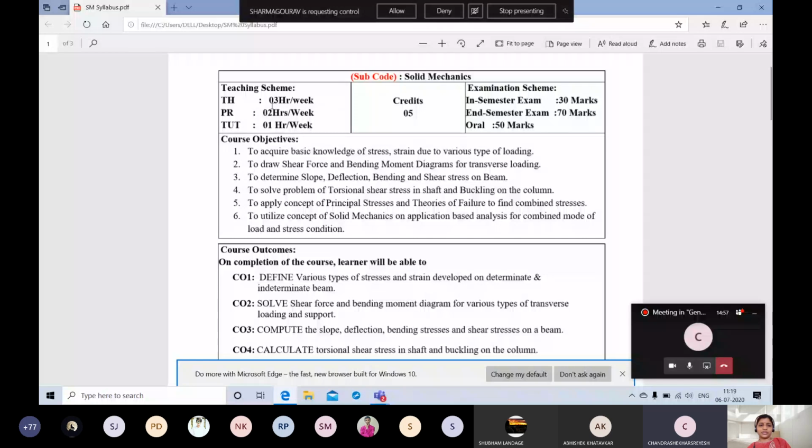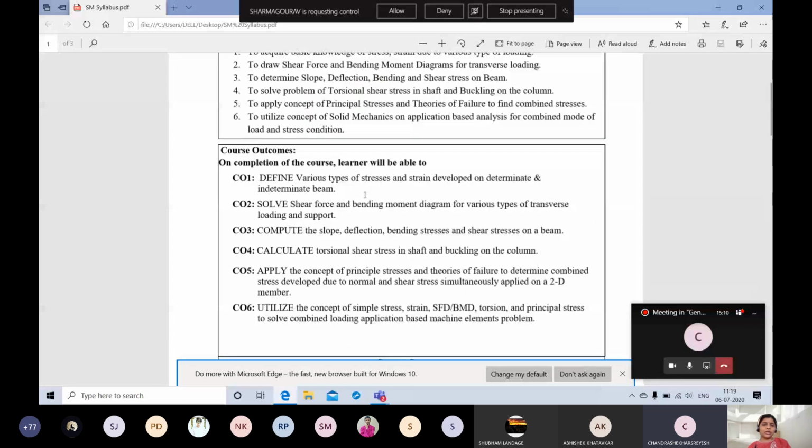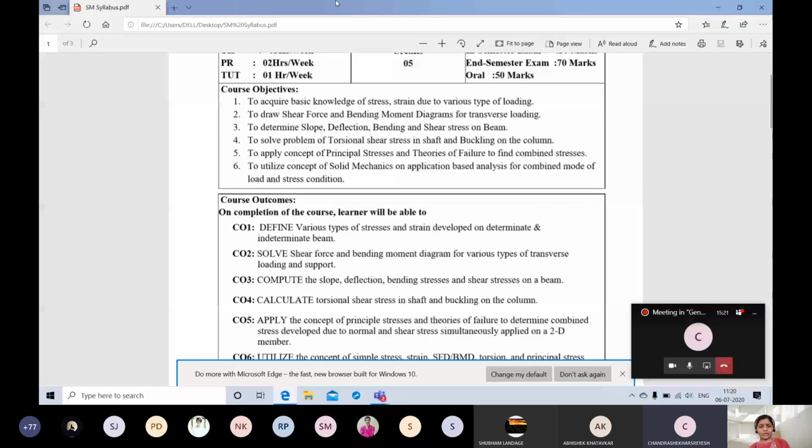So, see, this is a mistake here from the university side. The theory will be of 4 hours, practical 2, tutorial is not there now. And course objective, maybe in first year it has been told to you. Course objective means what is the outcome of solid mechanics, what you are going to study in solid mechanics. You can go through this later. These are unit based, in which unit what you are going to study. That is called the course objective.